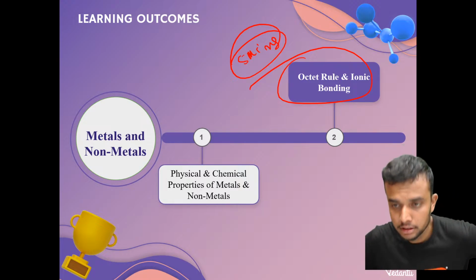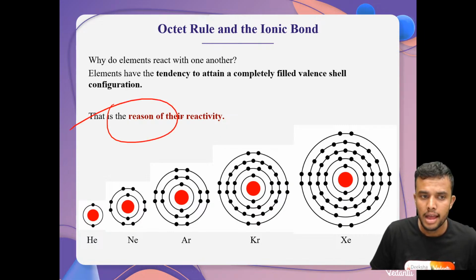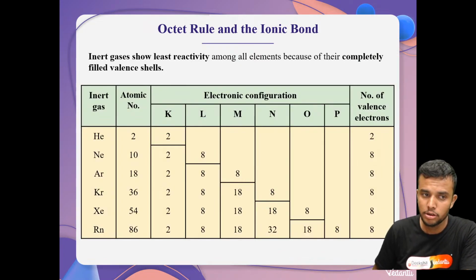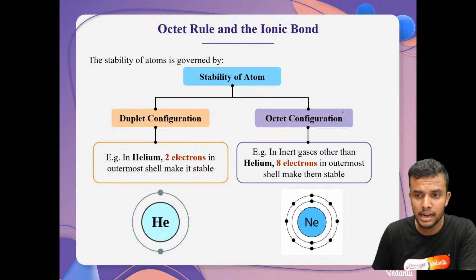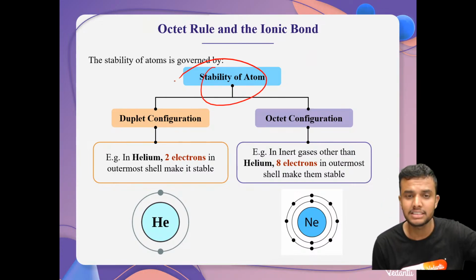Super. Come on, let's move with the octet. We know, right, students? Elements have the tendency to attain a completely filled valence configuration, like the inert gases. Similarly, stability. We already discussed these things in class 9.